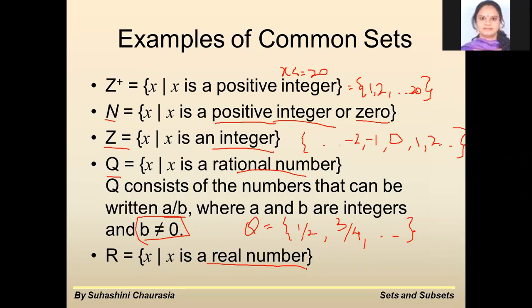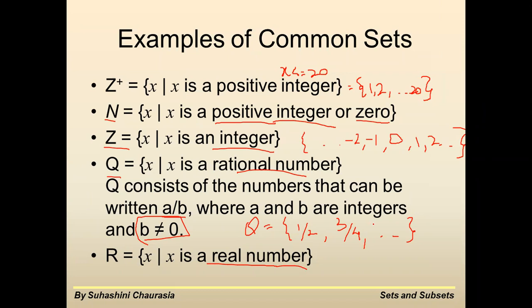X is a real number, meaning which numbers are real numbers? What do you mean by real number? Real numbers are those numbers which are 1, 2, 3, 4, whole numbers where no decimal point comes. Those are called real numbers. -2, -3, -4.